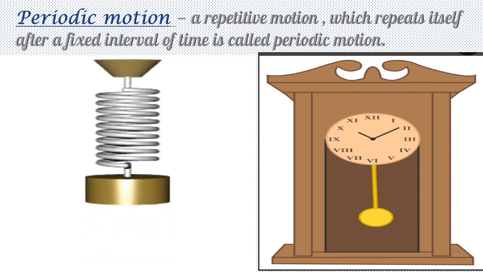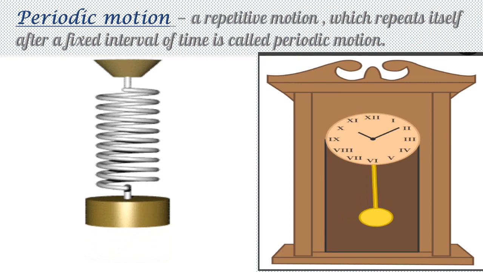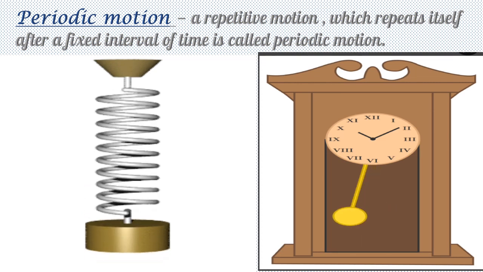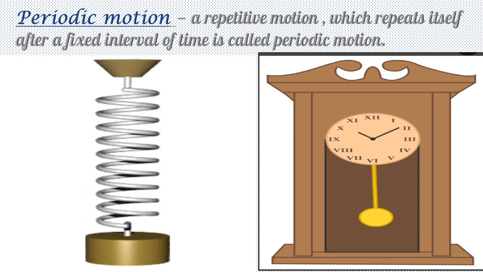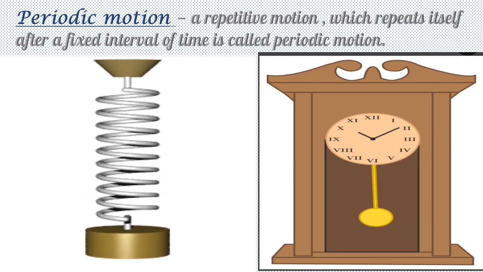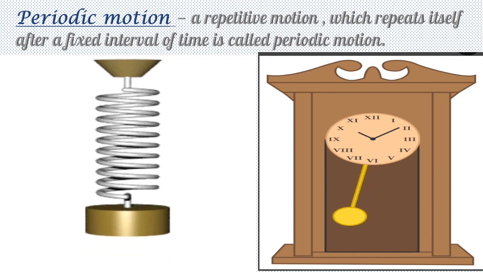As the word suggests, periodic means repetitive, which means which repeats after a certain interval of time. So, periodic motion can be defined as a repetitive motion which repeats itself after a fixed interval of time.